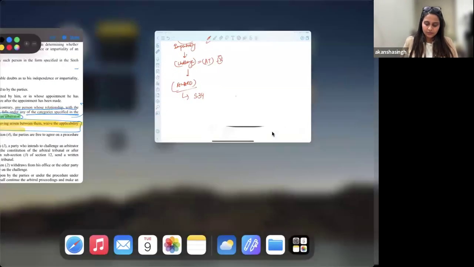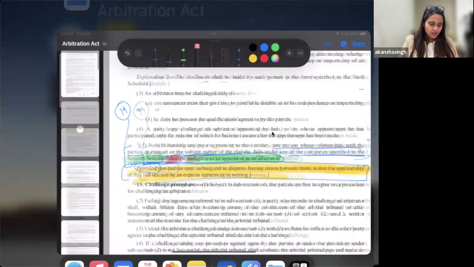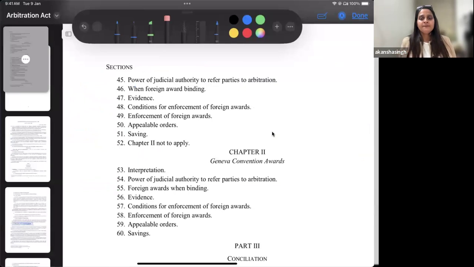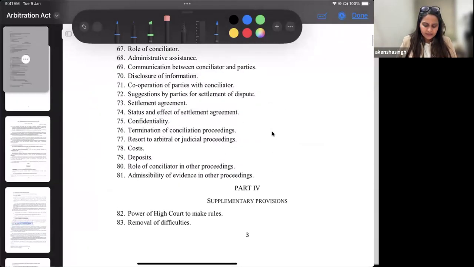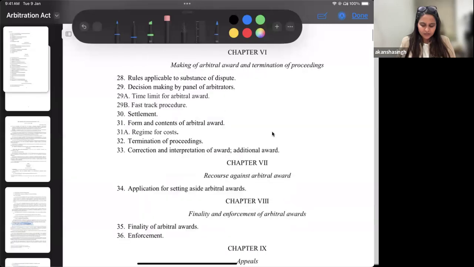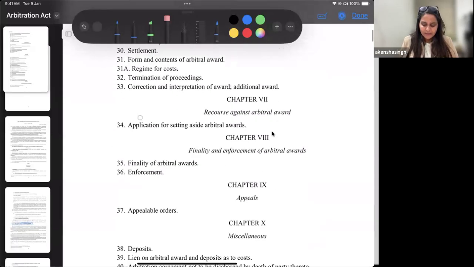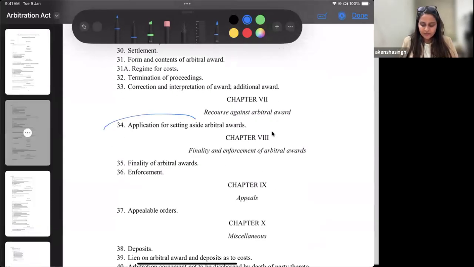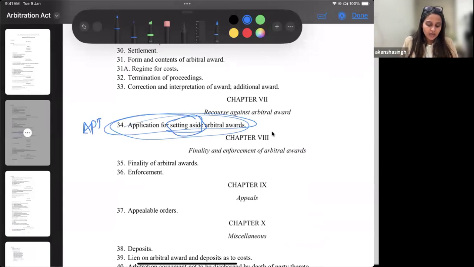I don't know whether you are aware of this entire chronology, but you must know this. While you're reading and preparing this law, just try to see what nexus exists between all these provisions. So I'll briefly take you to section 34, which talks about application for setting aside of arbitral award. If there is an arbitral award, can we ask it to be set aside? It does not talk about appeal from arbitral award.